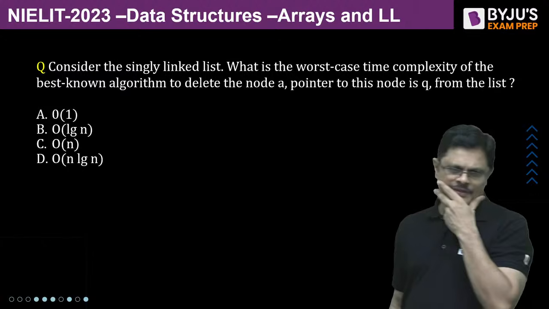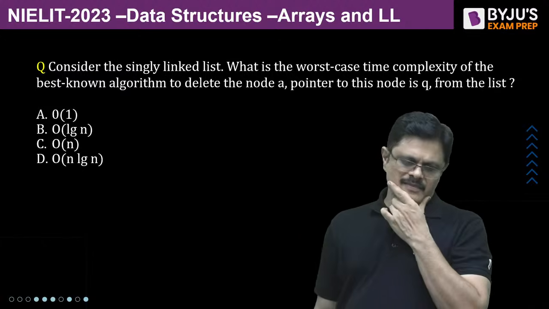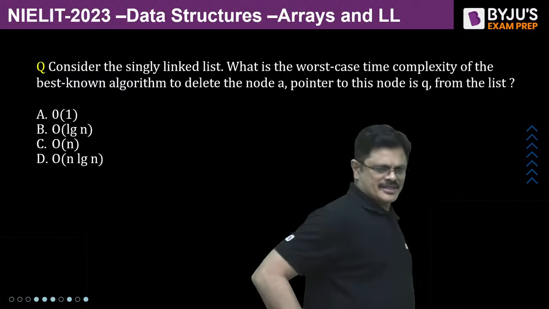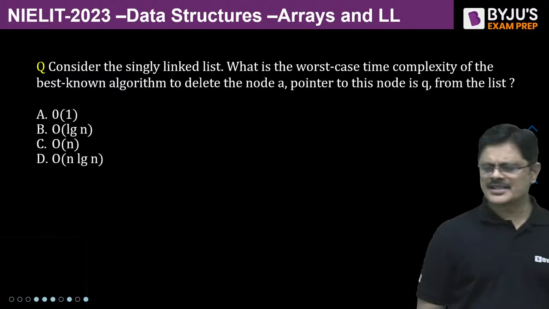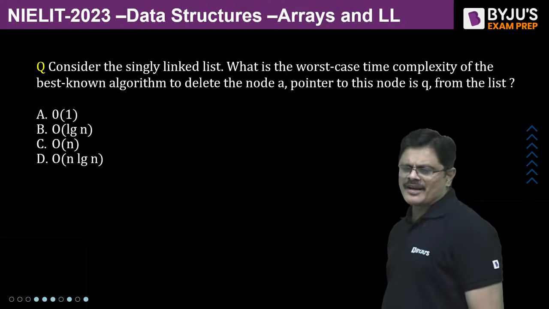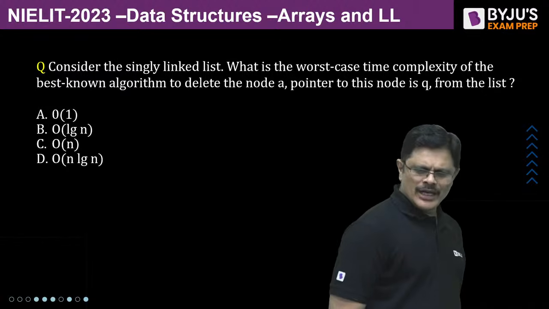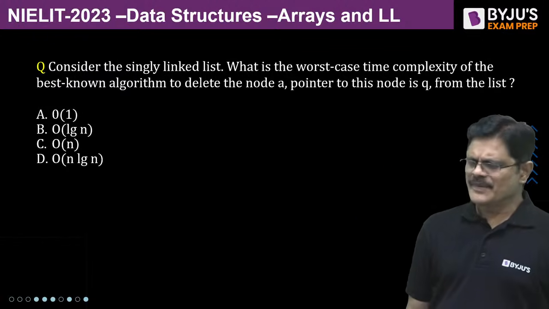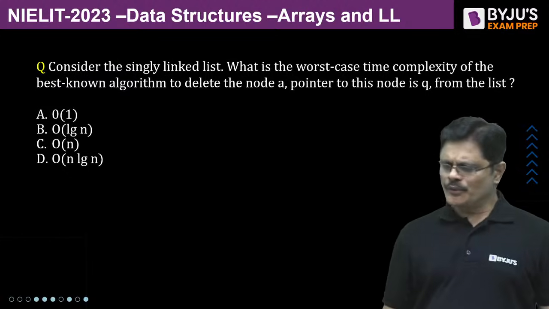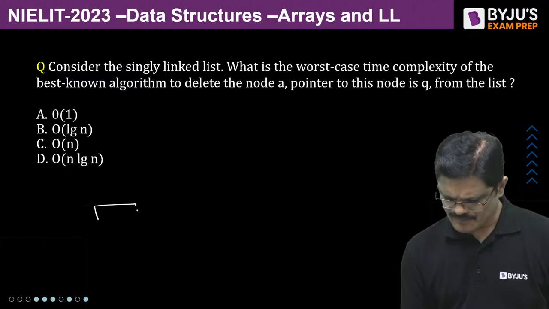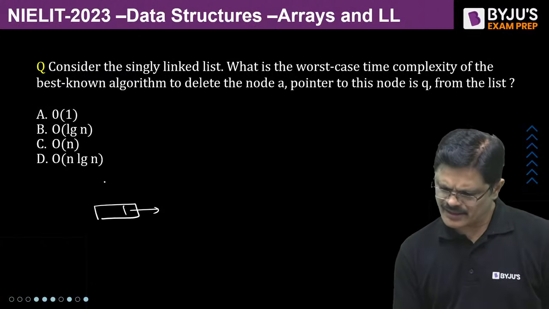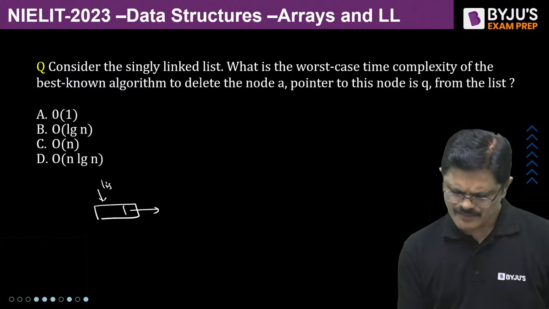Let us solve problems now. You are all ready? Quickly answer the questions, my dear friends. Consider a singly linked list. What is the worst case time complexity of the best known algorithm to delete a node pointed to by this pointer Q from the list?